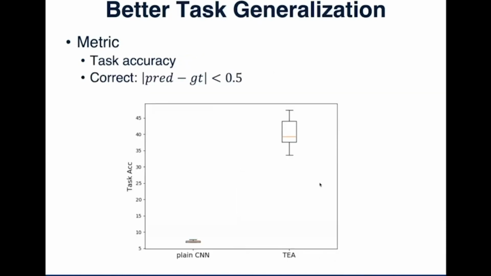And here we show our model can generalize well, can achieve better task level generalization. Our metric is task accuracy. Here we mark a sample as correct when the distance between the prediction summation and the ground truth summation is less than 0.5. You can see that if we use a plain CNN to overfit the trained data, it can never generalize to the test data. But our task-driven model can generalize well to the test data. Okay, so these are the experimental results from the summation of digits experiment.